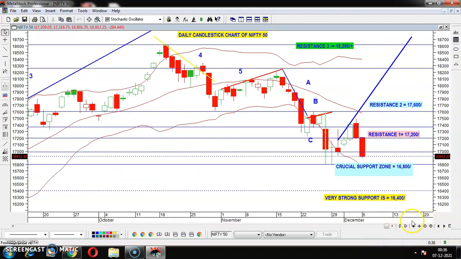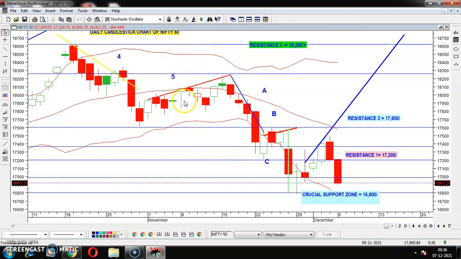Now let me explain as far as the Bollinger Band is concerned. I have already plotted Bollinger Bands over here, and in the last video I explained how the Bollinger Band works in the market. This is the lower band of the Bollinger Band, so we can say this is the support area. Nifty is already trading above this band. If the Nifty can maintain within this range and doesn't breach, then it may go towards the upside. As far as the Bollinger Band is concerned, the support is 16,800.